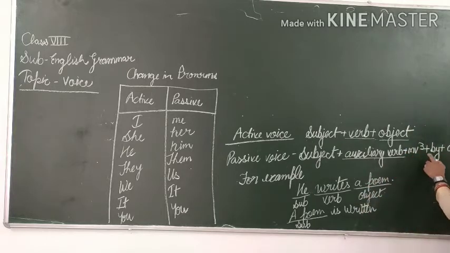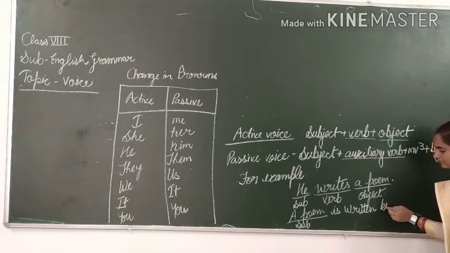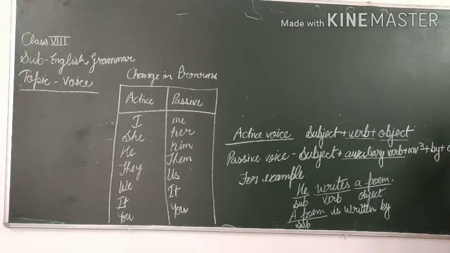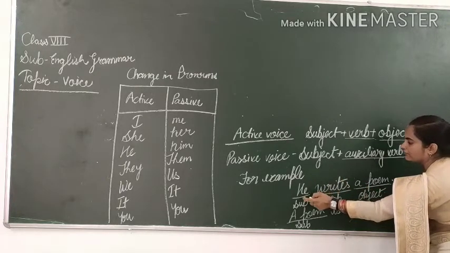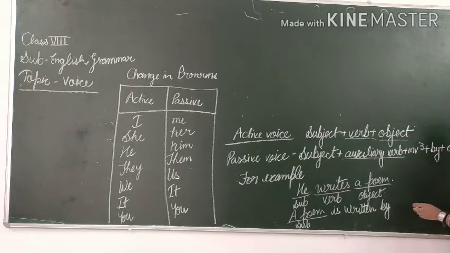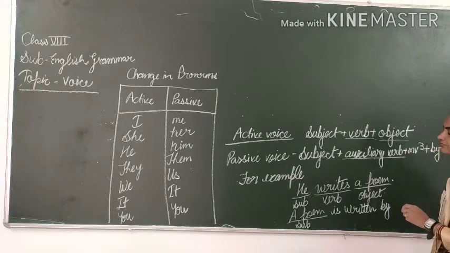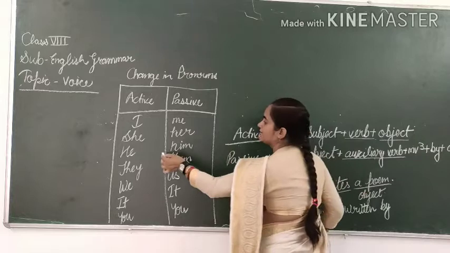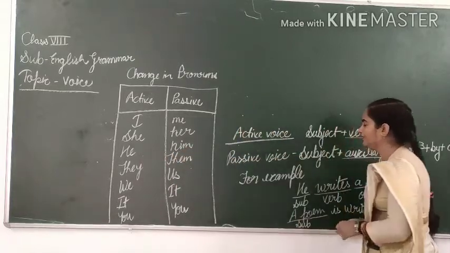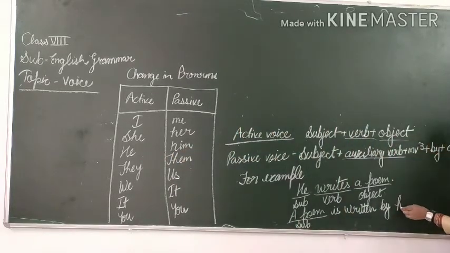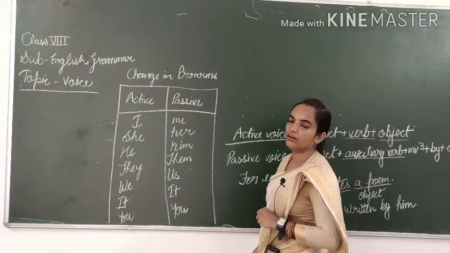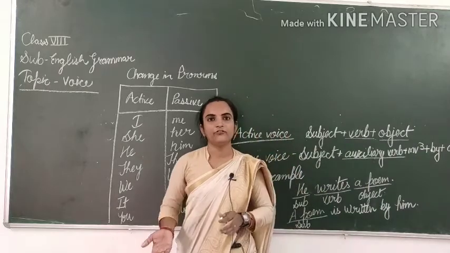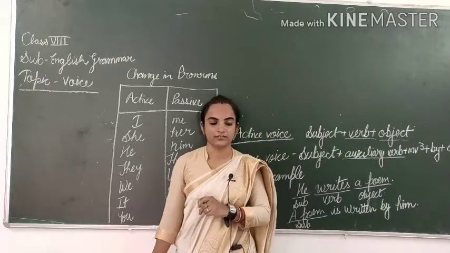After that by, then the object, which is actually the subject of the active sentence, and he will be changed into him. Completed.